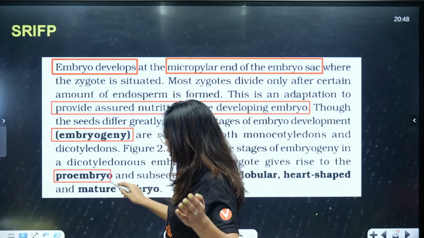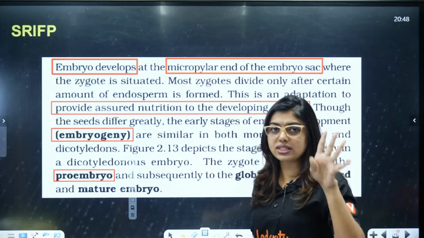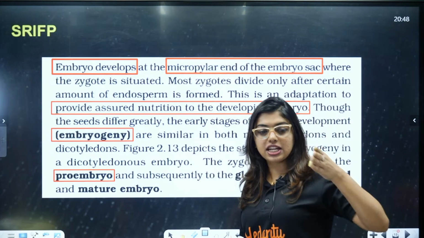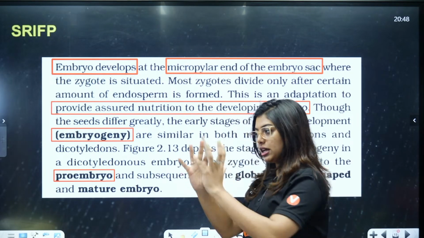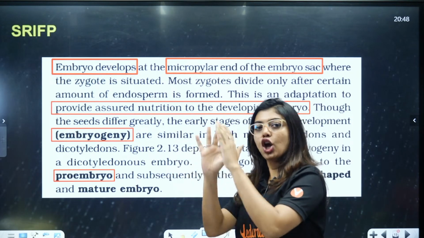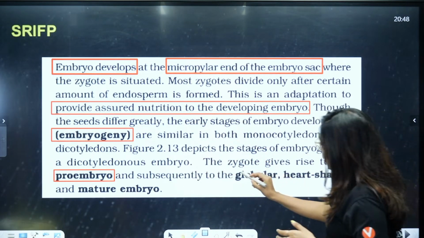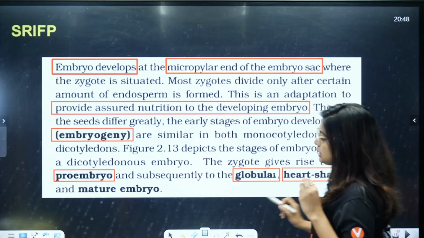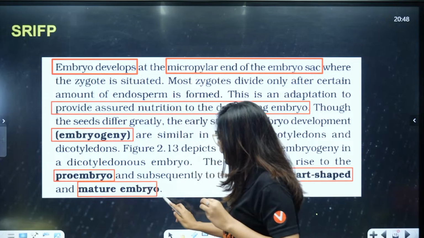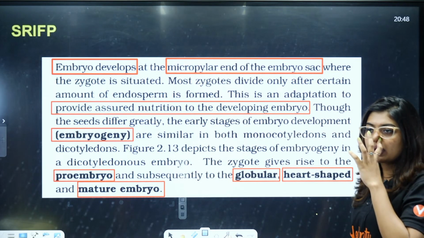So, the zygote has to undergo different subsequent divisions. 4 cell stage is there, 8 cell stage is there, then the globular stage, then the heart shaped stage, and ultimately your mature embryo. All the stages I will show you in the diagram. So, this is what they have shown with the help of a diagram.